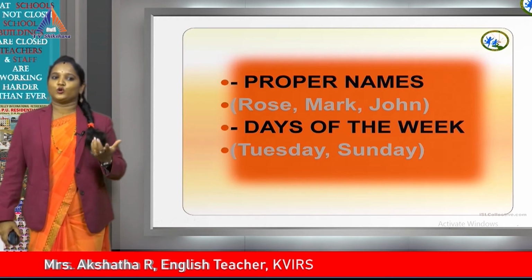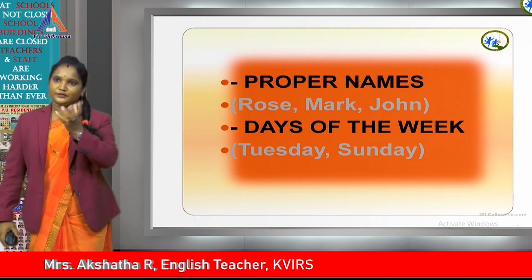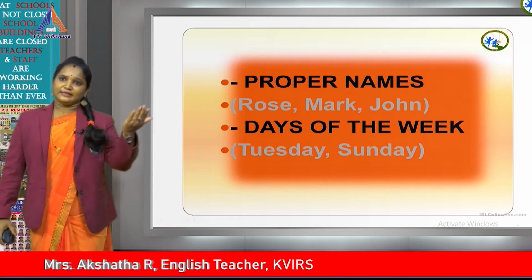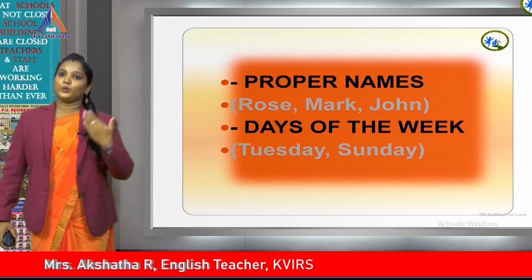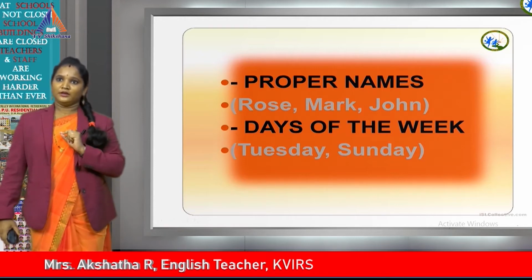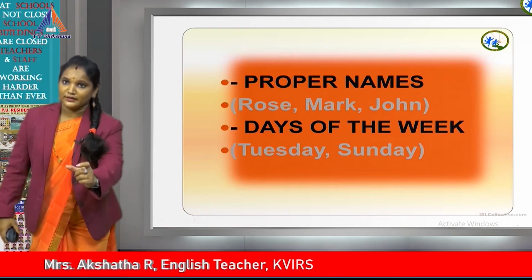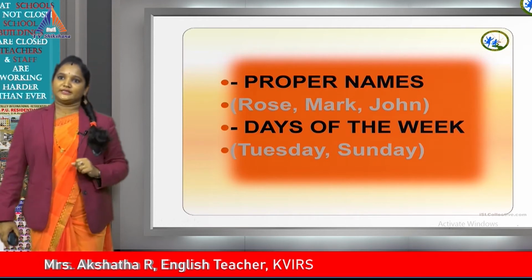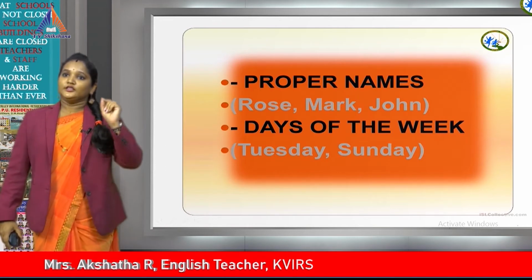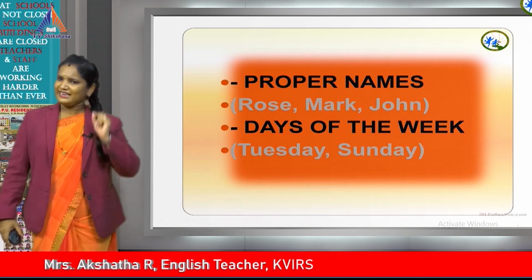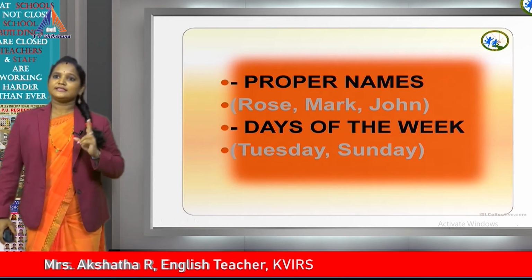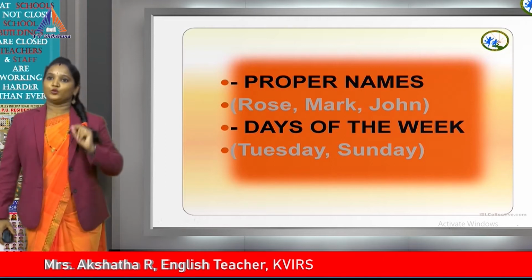Here the examples given are Rose, Mark, John. Here Rose means not the flower, it's the name of a person. And Mark, John, etc. Like this you can write any name beginning with a capital letter. Children, if you write your name with a small beginning letter, that is a wrong way of writing. You are not supposed to write your name or anybody's name or any place name with a small letter at the beginning. The second point is days of the week.